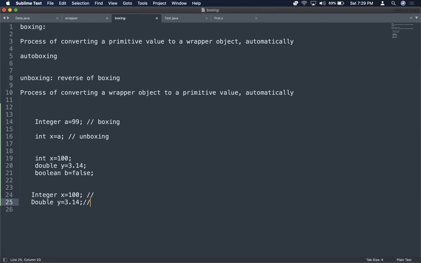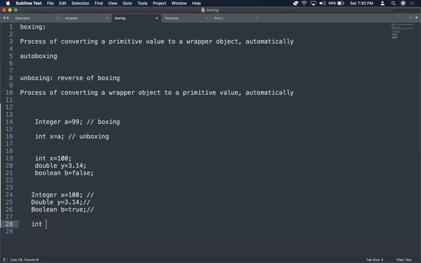So just like how you are representing data using primitive values, you can represent data using wrapper objects. Then you can make your Java program a pure object oriented Java program. So Boolean b equals true, false, whatever it may be. Just like you represent data with primitive types, you can represent data using your wrapper classes also. That is possible because we have boxing and unboxing. These are all examples of boxing, auto boxing. Now you can assign all these wrapper objects to any primitive types.